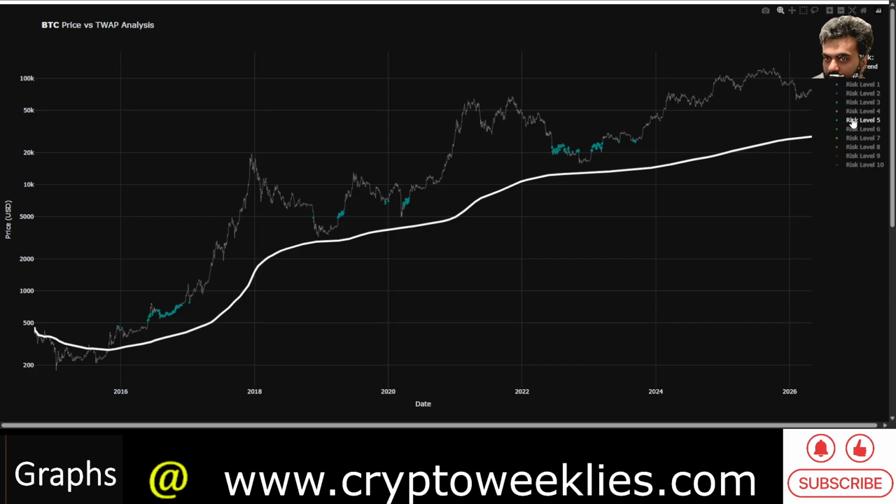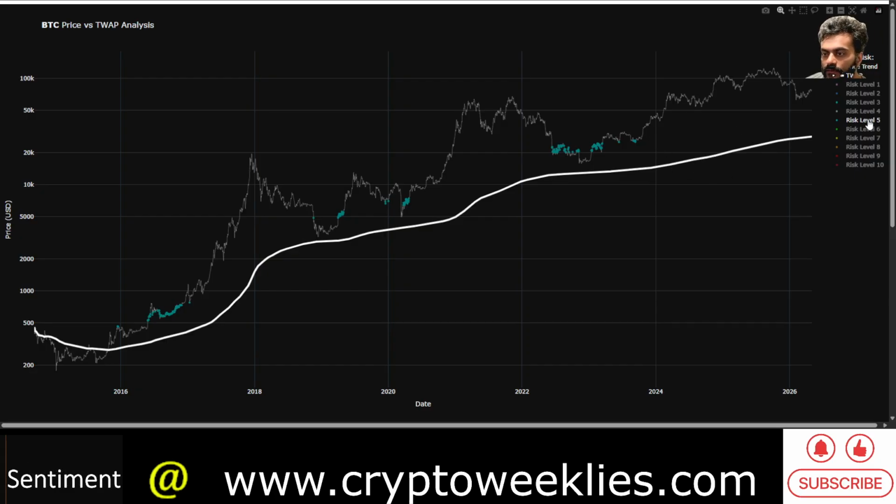10x of that would be close to 50k. And at 50k, if the time weighted average price at that point is about $30,000, and Bitcoin goes to 50k, that would be between a 50% and 75% premium on that eventual time weighted average price based floor. So that could look somewhat similar to how Bitcoin bottomed in 2018, although not as severe as that bottom, but yet risk level 5 might come into play at that level.